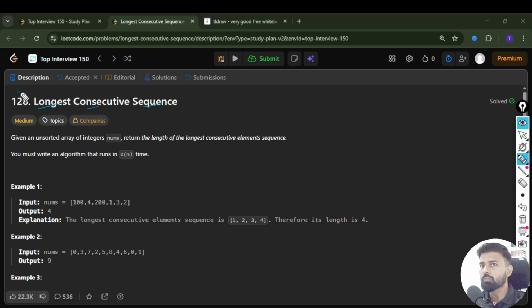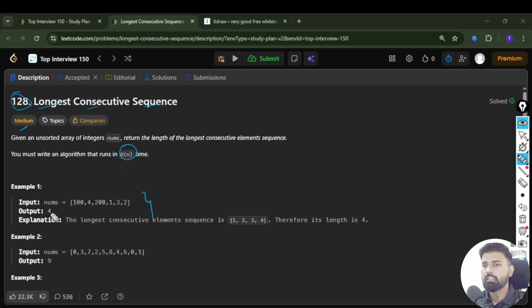It's LeetCode 128, a medium category problem. Here we are given an unsorted array of integers, and we just have to return the longest consecutive element sequence. One thing we have to make sure of is that the algorithm should run in O(n) time complexity. So here is an example.